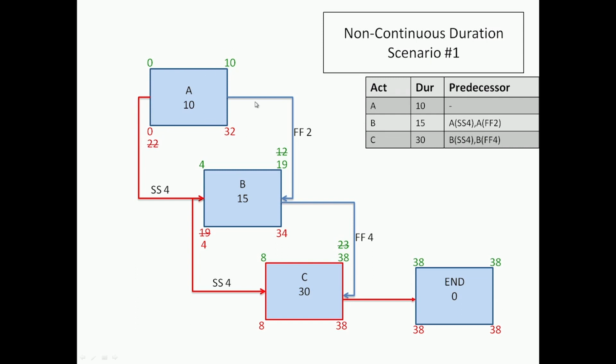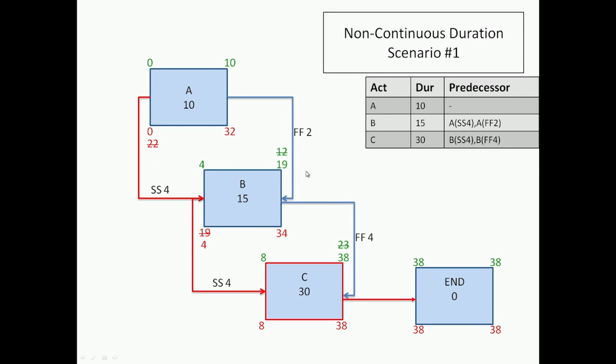So this is where we are differing from the activity on node, where once an activity was critical, the entire activity had to be critical. So this gives more flexibility. But with the flexibility, like we discussed last time, comes more complexity. So here we can see that the start of A is critical, the start of B is critical, start of C is critical, finish of C is critical, but finish of A and finish of B are not critical. Now we will talk later as to what this means in reality. From an analytical sense, does it mean just I have to start B and move on, or does it mean more than that?